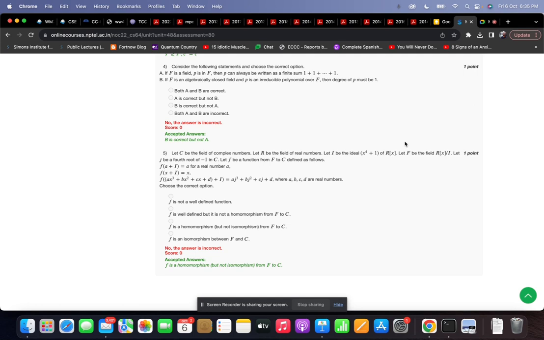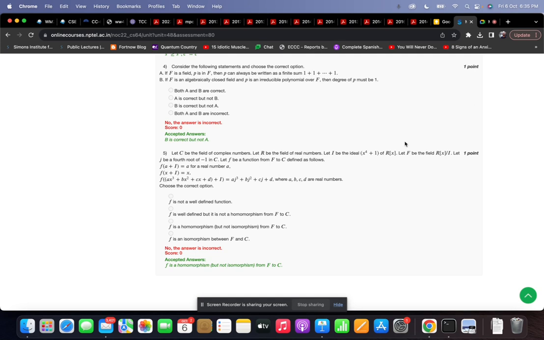right? And when this is evaluated on j, this becomes p(j) times q(j) minus j to the 4 plus 1 times r(j), but j to the 4 plus 1 is 0 because j to the 4 is minus 1. So this is p(j) times q(j), which is also equal to f of p(x) plus I times f of q(x) plus I. So the multiplicative property also holds, and hence f is a homomorphism.